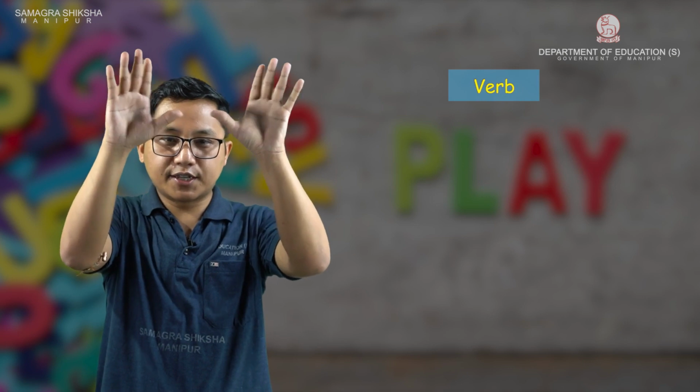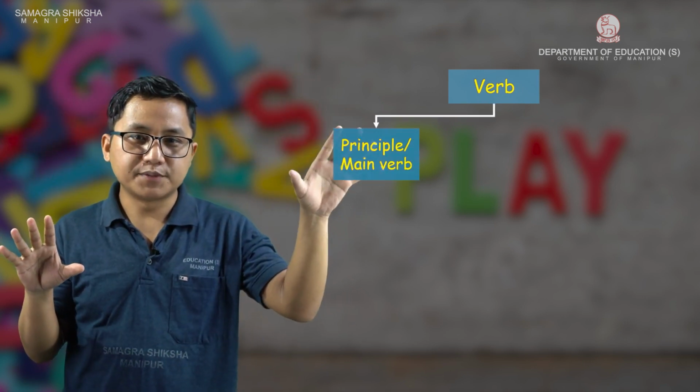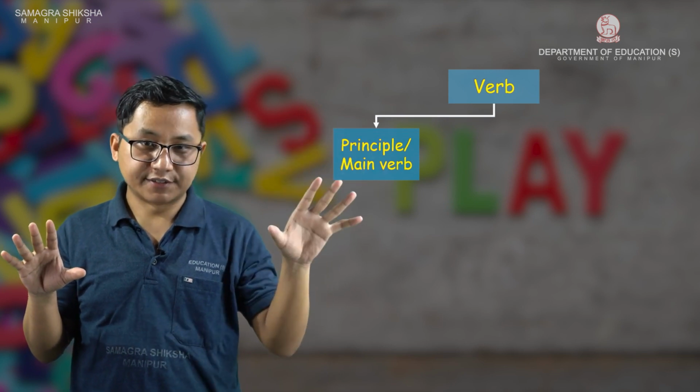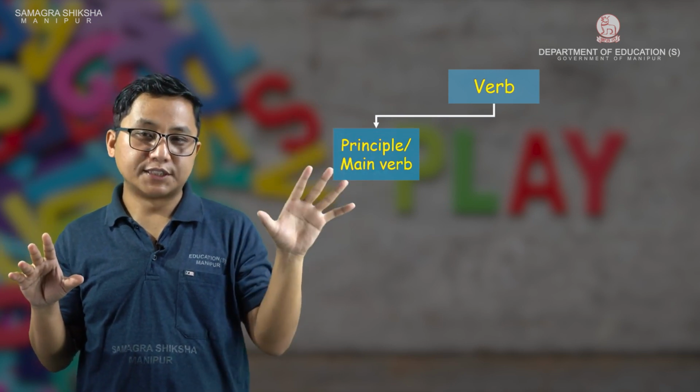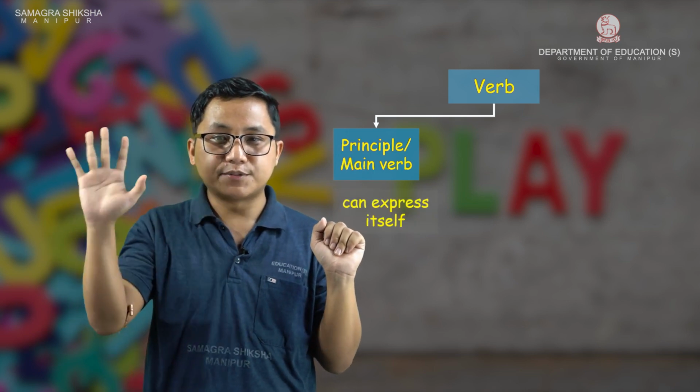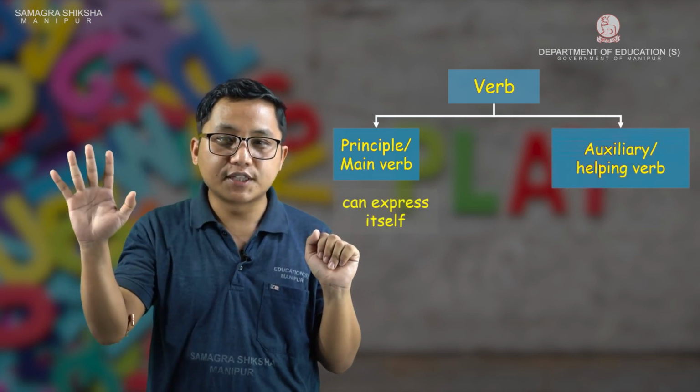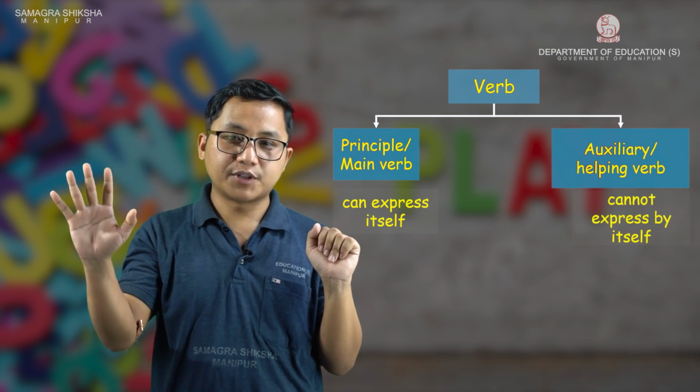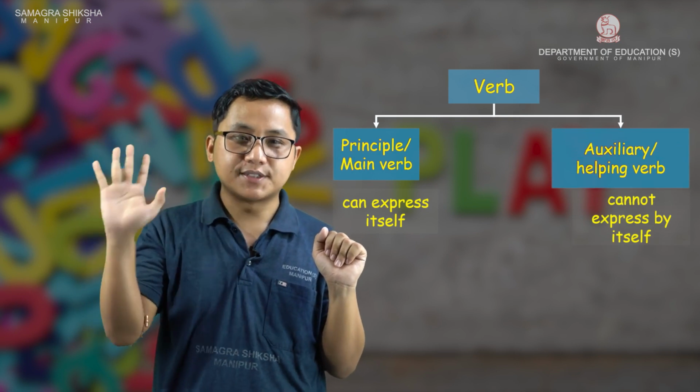So verbs are divided into two kinds. One is called main verbs, which can express themselves. Main verbs are also known as principal verbs. Then another type of verb is called auxiliary verbs or helping verbs. They cannot express by themselves.